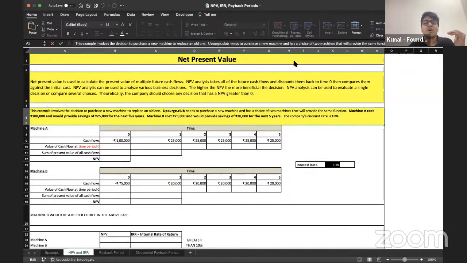What do you think? Which machine is more profitable, Machine A or Machine B? All right, I'm receiving mixed answers. A, B, A, B, A, B.